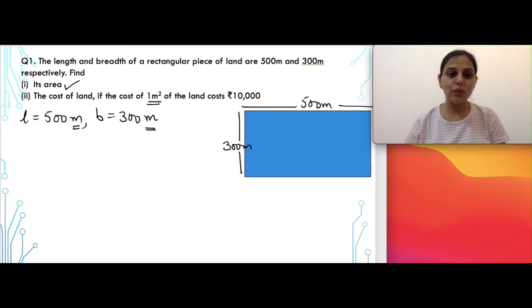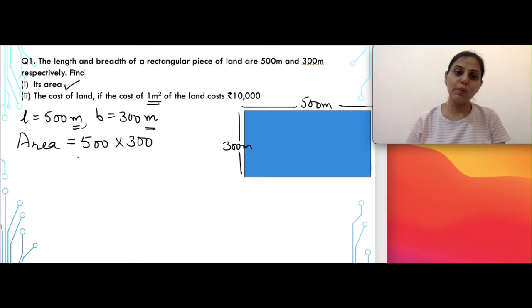So as we know, the area of rectangle is given by the formula length multiplied by breadth, which in this case can be written as 500 multiplied by 300. So when you multiply these two, your answer will be 1,50,000, and since it is area, so the units will be meter square. Now let's find the cost.